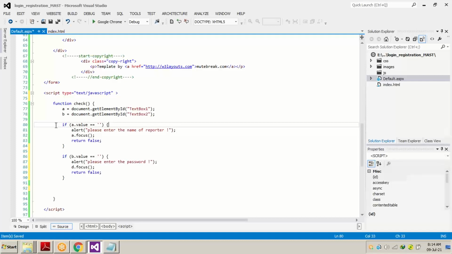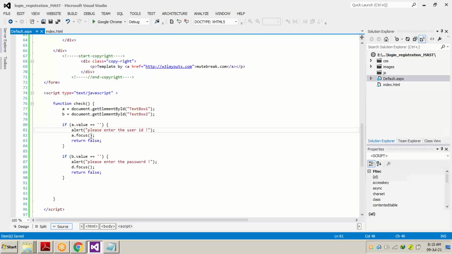If you keep on writing small validations, you will come to know the entire syntax and tags, how to write validation in JavaScript. If A equals to value equals to means we have to give two equal signs for equal, and for blank we have to use single inverted commas 2 times. The alert is please enter the user ID.